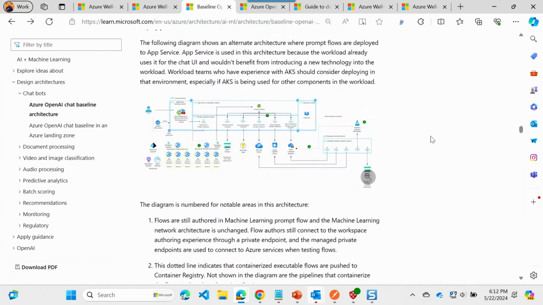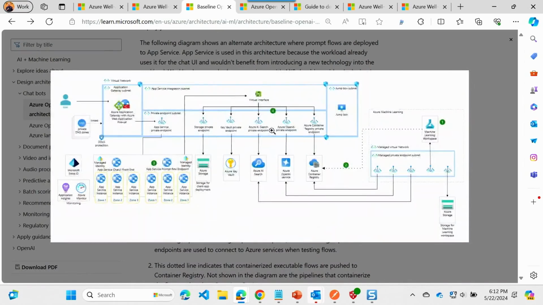If you remember, we had an alternate architecture, and this is that alternate architecture where we deployed the prompt flow code to app services. That's because app services support zonal redundancy. So if you need zonal redundancy within your environment, then this is an architecture for you. You could also use something like AKS to deploy it.